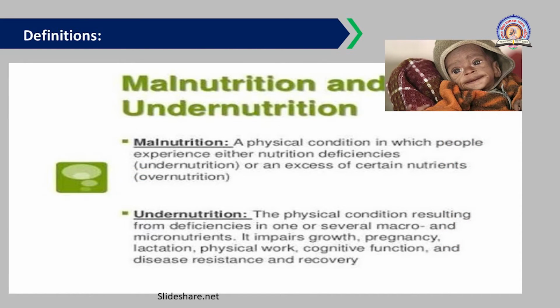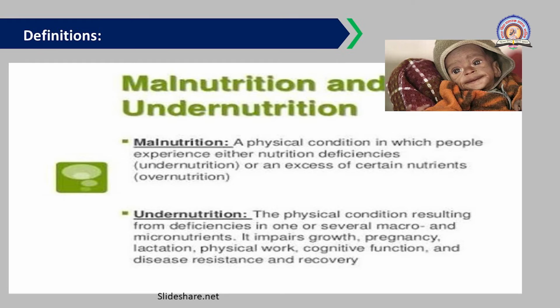Now let's come to the main definition of malnutrition and undernutrition. That is for your viva and for your MCQ also. Malnutrition is a physical condition in which people experience either nutrition deficiencies, that is undernutrition, improper or insufficient intake of food or protein energy, or excess of certain nutrients, that is overnutrition. So there are two types of malnutrition: first undernutrition and second overnutrition.